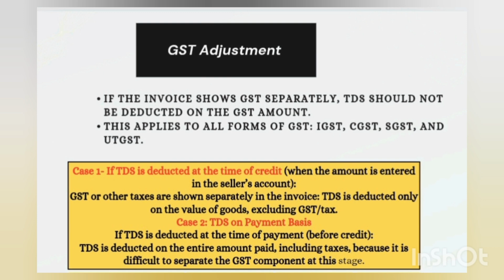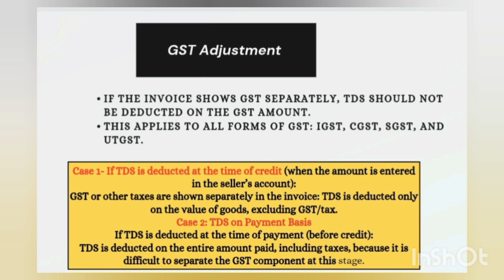Very logical. If the payment is done earlier than credit, okay, guys, if the payment is being done earlier and the invoice is going to be prepared in the future, then at this moment, how are you going to identify the GST amount? Is it possible for you to identify the GST amount? No, it is not possible for you to identify the GST amount whose invoice is going to be prepared on a future date, right?